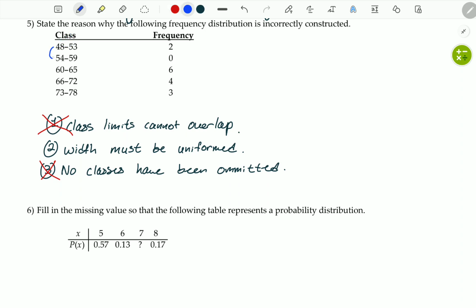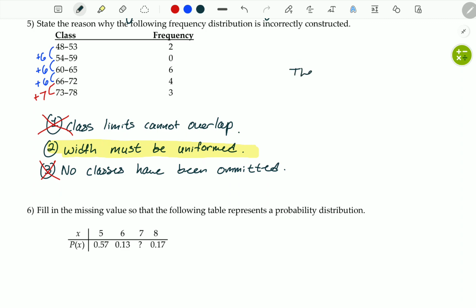Between 48 and 54, that is increasing by 6. From 54 to 60, increasing by 6. From 60 to 66, that's increasing by 6. But then here's the problem. From 66 to 73, that is an increase of 7. The width is not uniform.